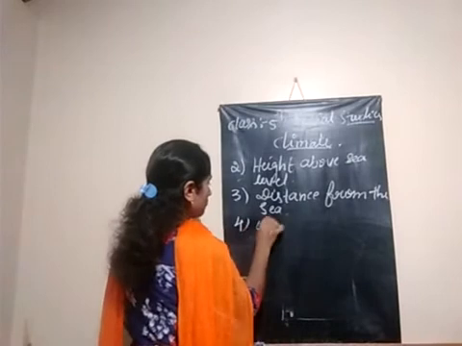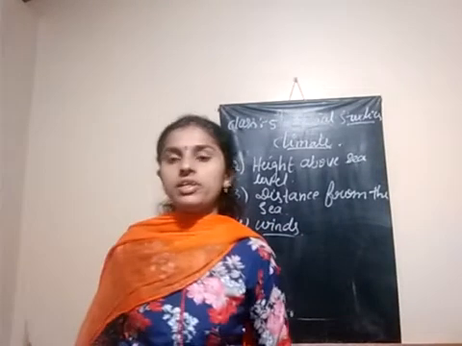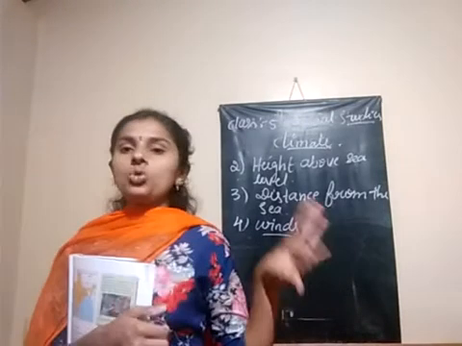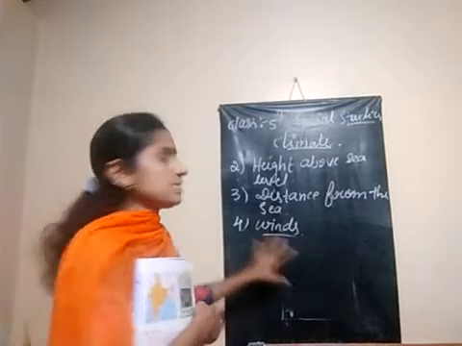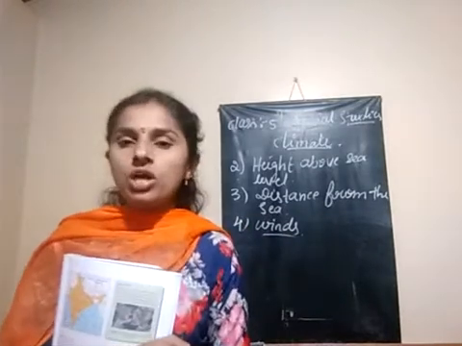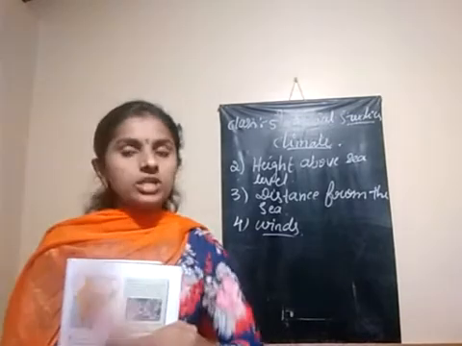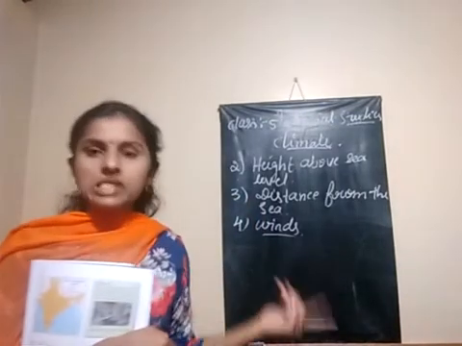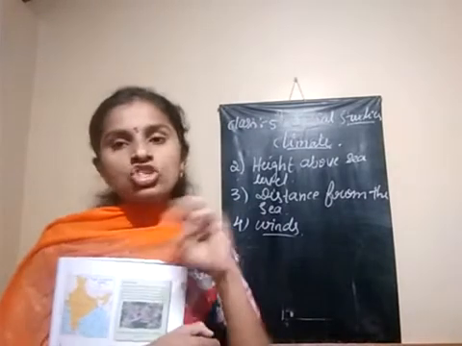Fourth one is winds. How it is affecting the climatic condition of the places depends on the winds blowing from which regions. The climatic condition of the regions also depends on which region or place the wind blows from. If wind starts to blow from the sea or an ocean, that wind has some moisture content.